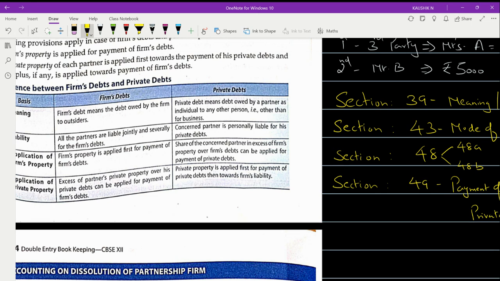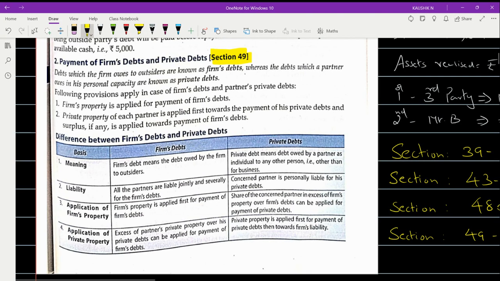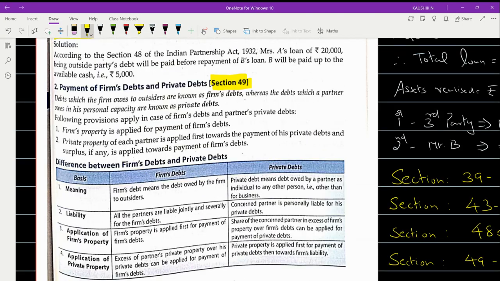They may give the significance on one side and the section on the other side, or they may give it as an MCQ, or ask it as a true or false. Anyway, they can ask. Don't say that they will not ask; everywhere there is some possibility and probability. What they say here is that debts which the firm owes to outsiders are known as firm's debts, whereas the debt which a partner owes in his personal capacity is known as private debt. This is the difference between the two debts.